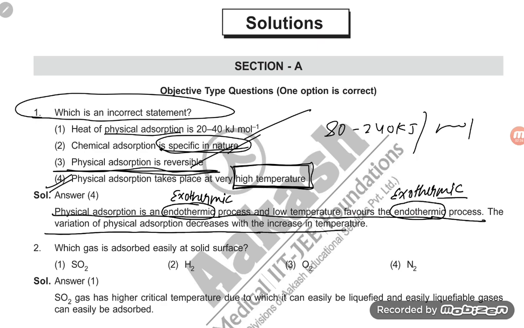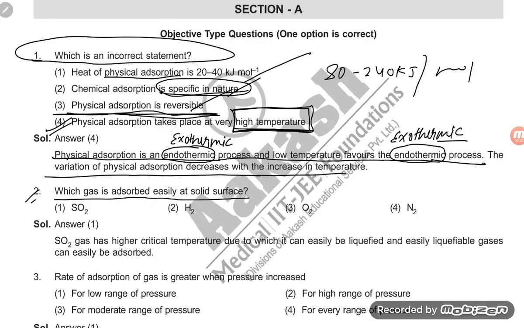Now question number 2: which gas is adsorbed easily at the solid surface? Which gas is adsorbed easily at the solid surface? The gas which can be easily liquefied can easily adsorb. So dear student, let us see.